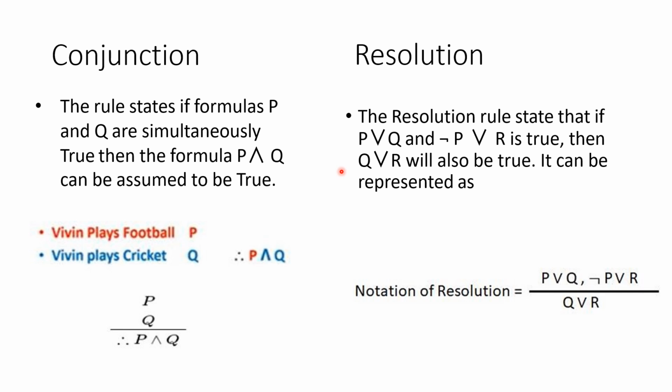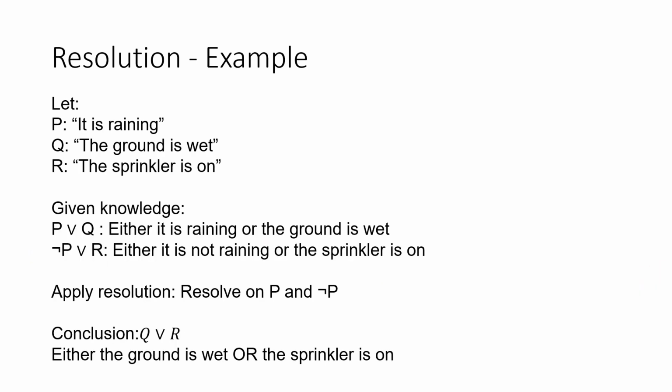Then resolution. Resolution states that if P or Q and not P or R are true, then we can conclude that Q or R will be true. So here the notation will be like this: P or Q and not P or R is true. That means our conclusion will be Q or R is true. We will explain with an example. Here we are taking P is it is raining, Q is ground is wet, and R is sprinkler is on. And it is given that P or Q is true. So that means either it is raining or ground is wet. Then not P or R is true. So that means either it is not raining or sprinkler is on.